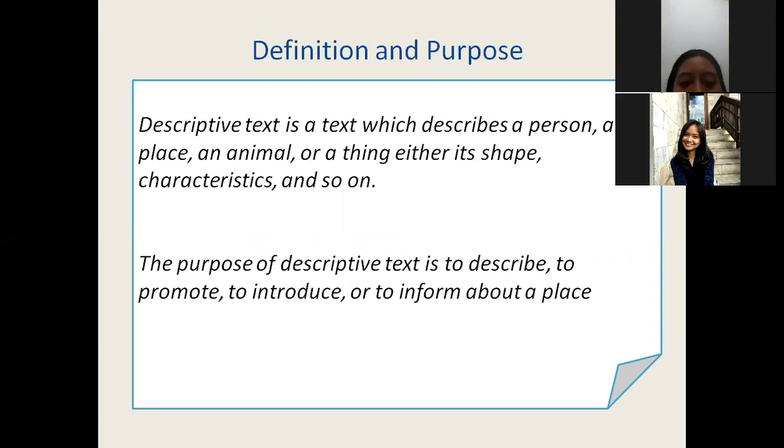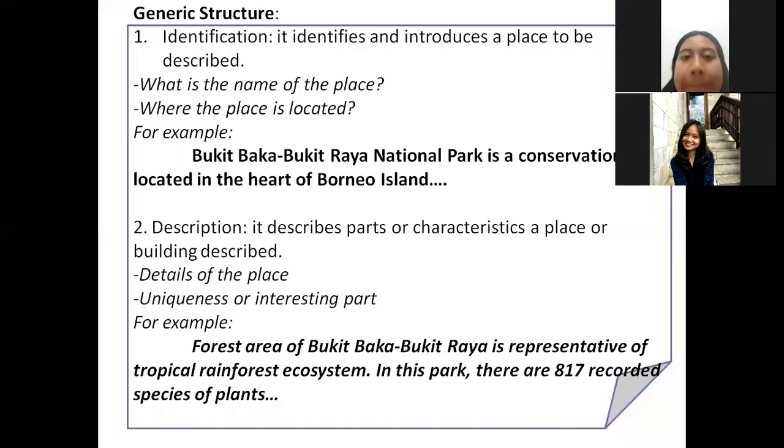Okay. So in today's meeting, we are going to learn about descriptive text, especially describing a place. So the purpose of descriptive text is to describe, to promote, to introduce, and also to inform about the place. Okay, that's about the definition of descriptive text. Now we are going to learn about the generic structure and also the language features used in the descriptive text. Okay, first, the generic structure.